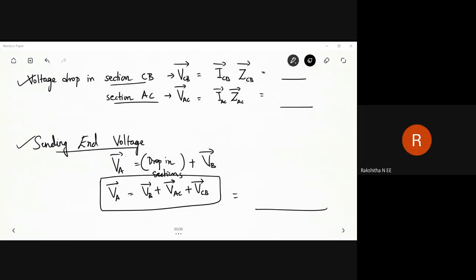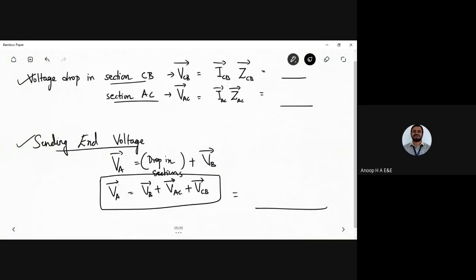The voltage drop VCB is 12 plus 6J volts. Yes, correct. So what is VAC? It is 19.08 plus J11.45. Good. So what is the sending end voltage here? The receiving end voltage VB is 230 plus J0, I can represent it in complex form like this.